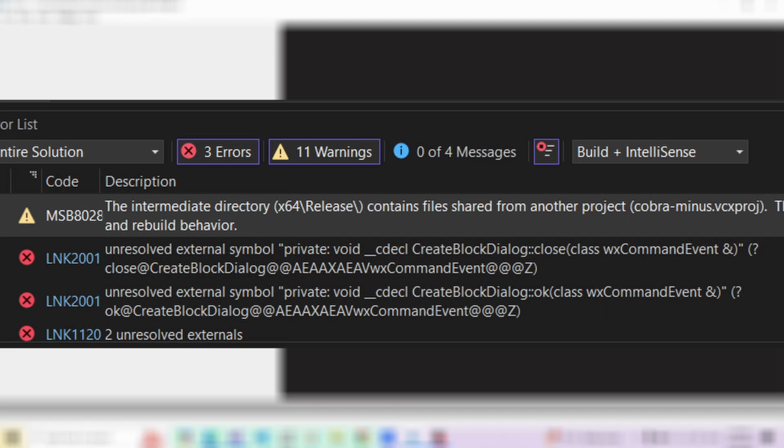When the button is pressed, a dialog will prompt the user to choose the type of block they want. I thought I could just copy the code from the choose template dialog because it was similar, but I got two LNK2001 errors, which both said that there were, quote, unresolved external symbols. Personally, I hate linker errors because I'm barely told where or what went wrong.